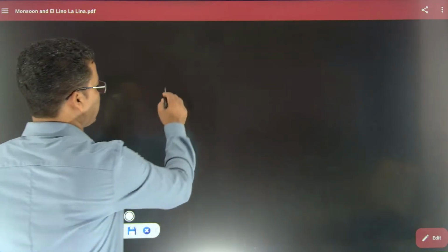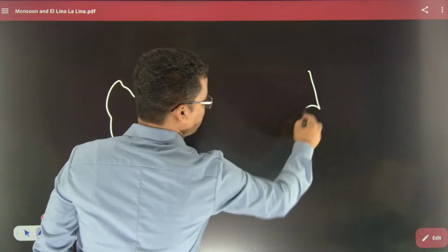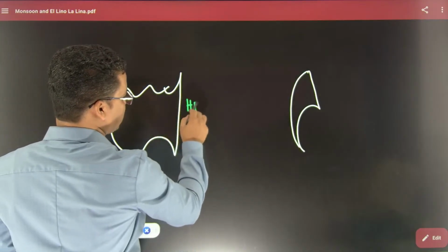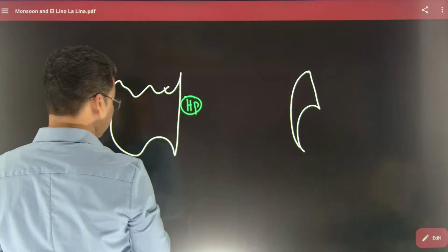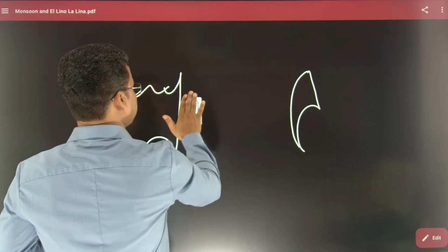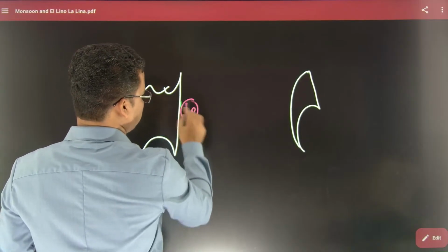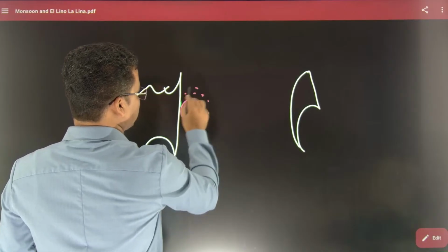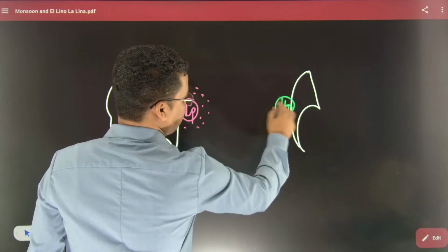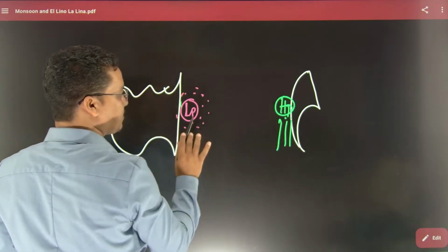Let's say here is Australia, as I said. Again we will draw South America here. In case of La Nina, this region will have low pressure, correct me, just a minute. Why? Because of warm water. That means during La Nina, this region will have cold water, and because of the cold water the region will have high pressure.